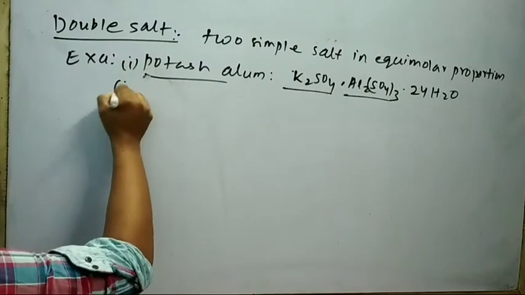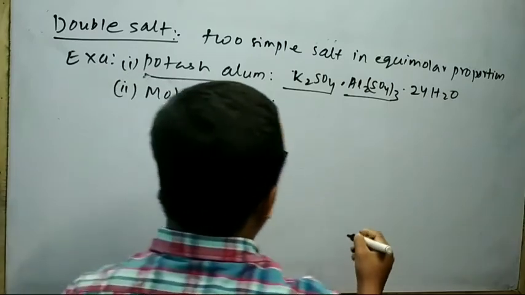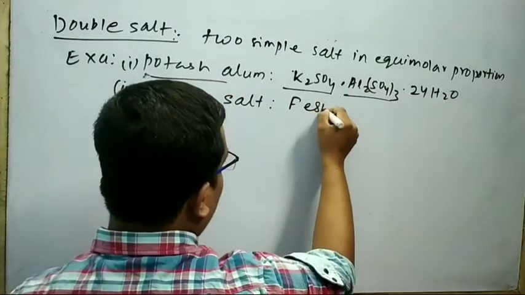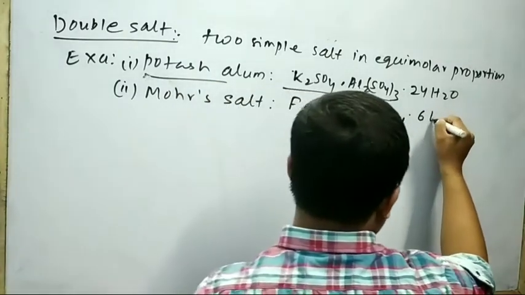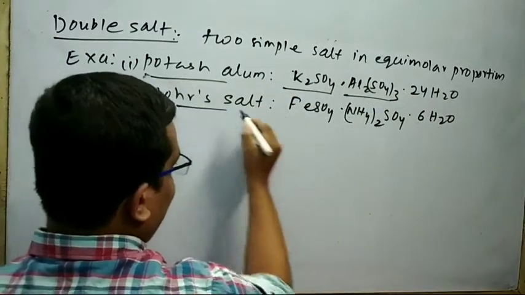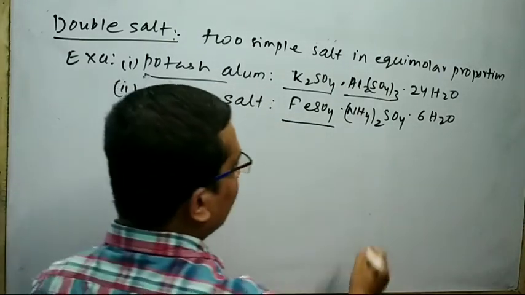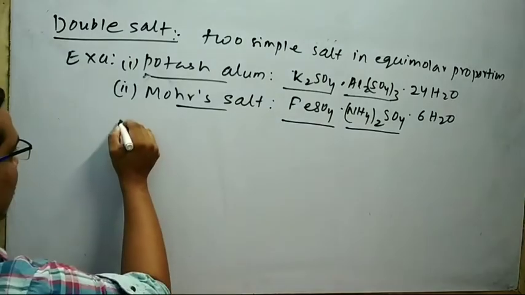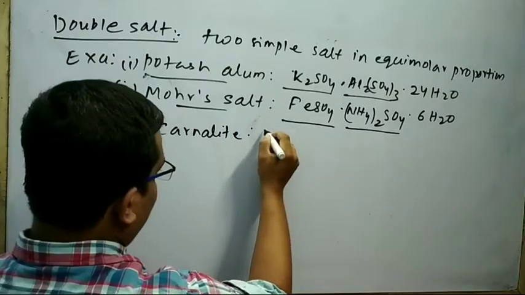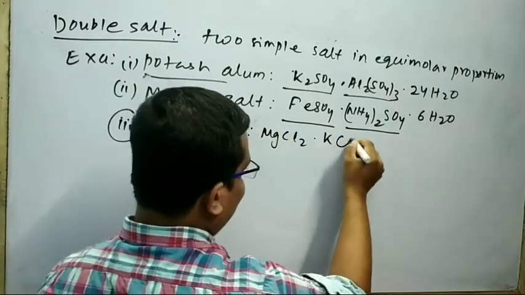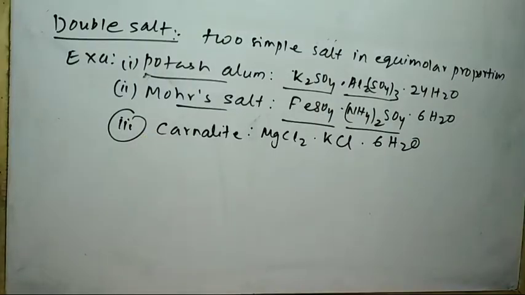The second example is your Mohr salt. The Mohr salt having formula FeSO4.(NH4)2SO4.6H2O. The Mohr salt is made by two simple salt. One is your FeSO4, another is your ammonium sulfate. The third example is your carnallite having formula MgCl2.KCl.6H2O. These are the example of double salt.